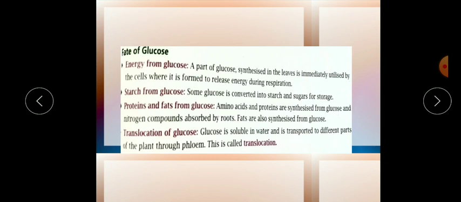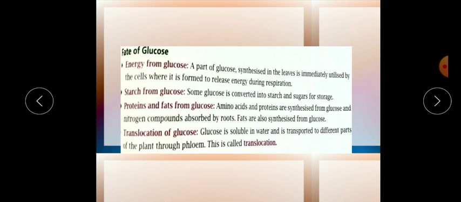Now proteins and fats: amino acids are synthesized from glucose and other nitrogen compounds, and they are absorbed by roots. Remember, fats are also synthesized from glucose. So glucose synthesizes protein also, fats also, and starch also.